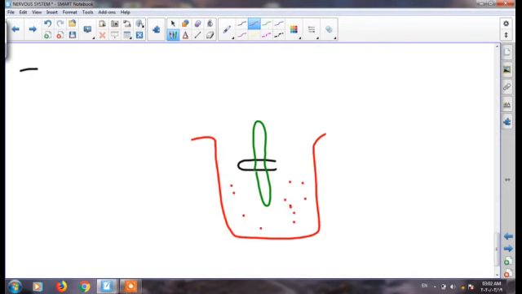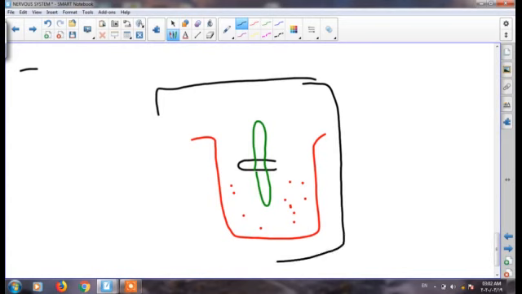And we put this container inside a dark box that has a small hole in one side, and leave it for several days. After these several days, we observe the stem tip inclined toward this hole.